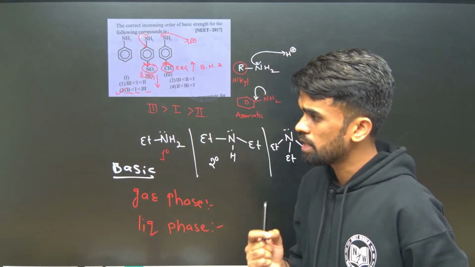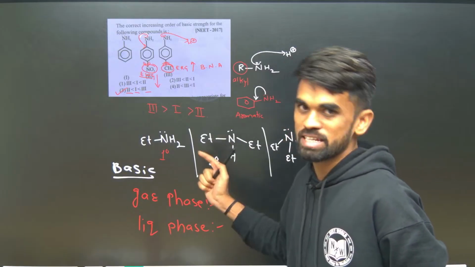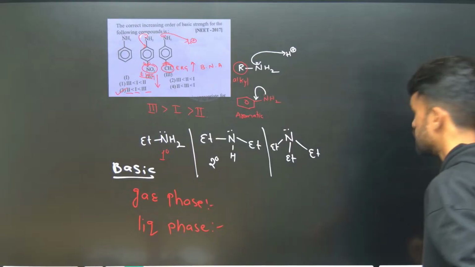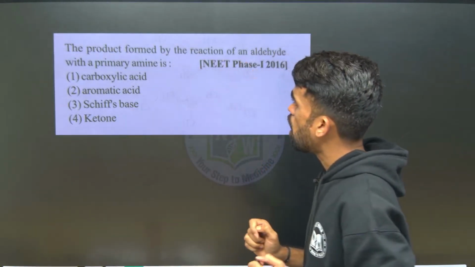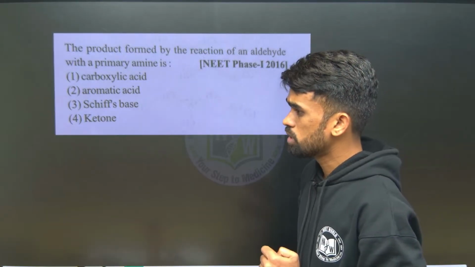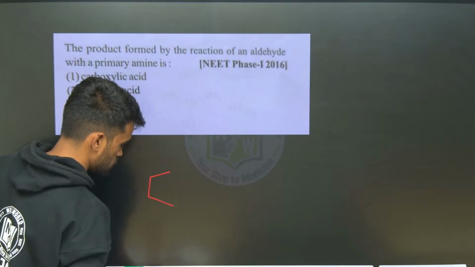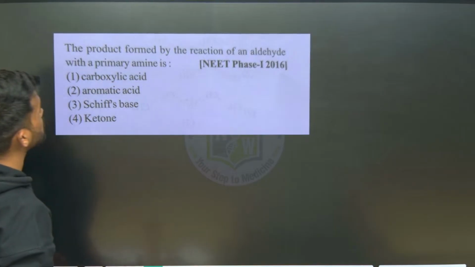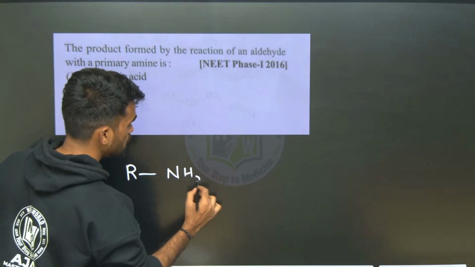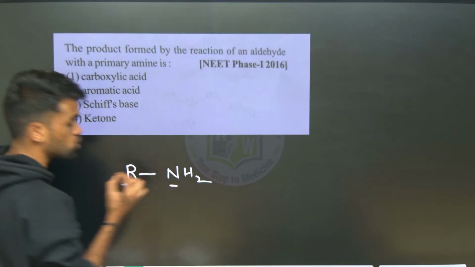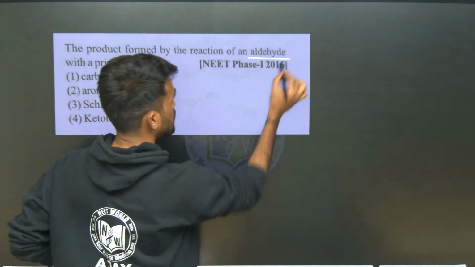Hope it is clear and you are able to answer this, and if not, just tell me, I will explain this. Okay, next: the product formed by the reaction of an aldehyde with a primary amine. So tell me, what is the structure of the amine here? Primary amine they mentioned, so you can take RNH2. I just told you, if only one alkyl group is attached to the nitrogen, you can call it a primary amine. Now that is reacting with an aldehyde.